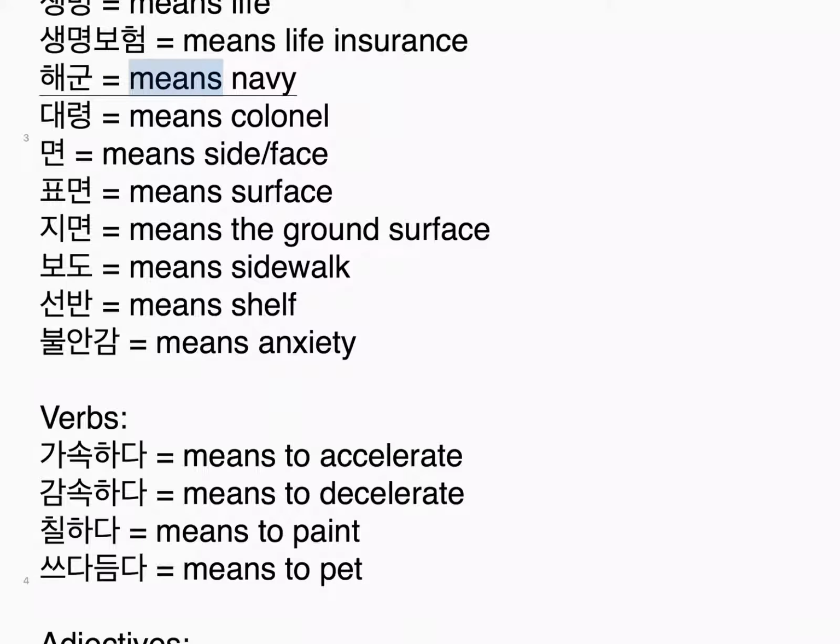해군 means navy. 대령 means colonel. 면 means side, face. 표면 means surface. 지면 means the ground surface. 보도 means sidewalk. 선반 means shelf. 불안감 means anxiety. Verbs. 가속하다 means to accelerate.